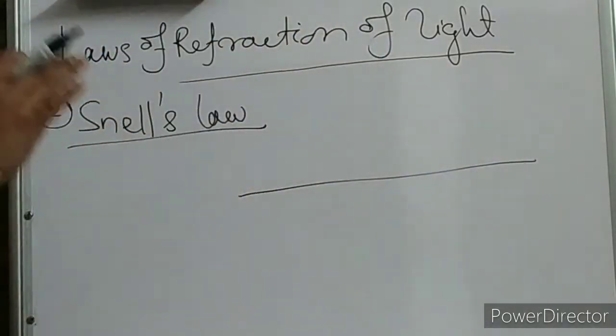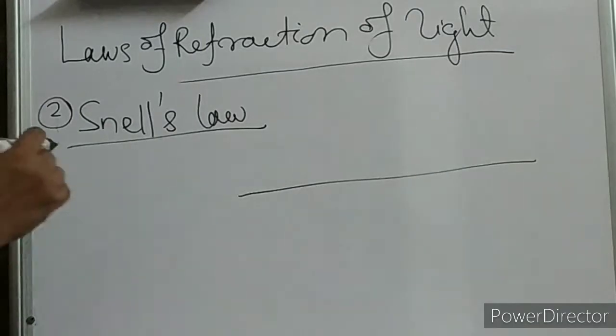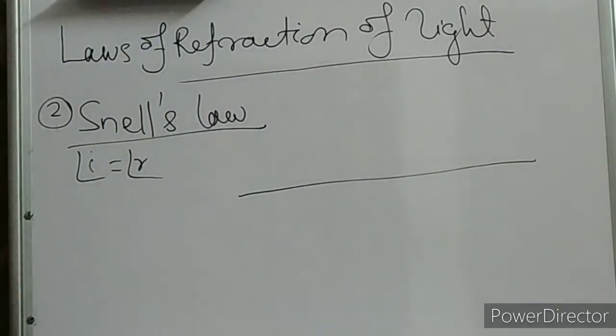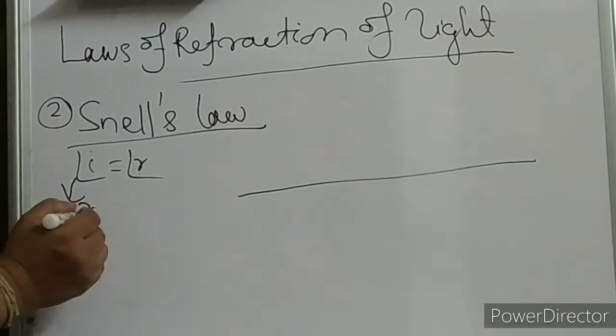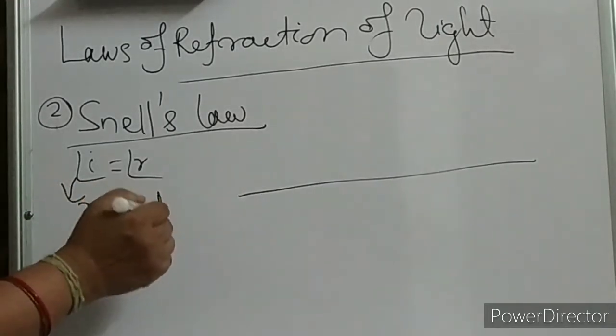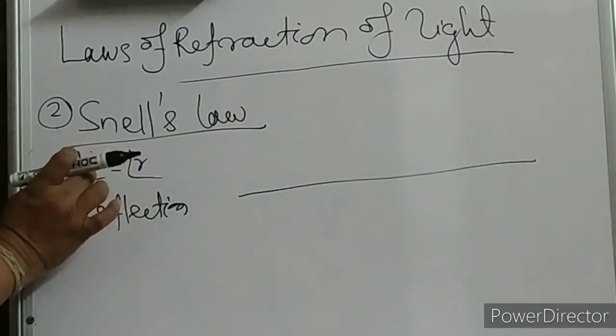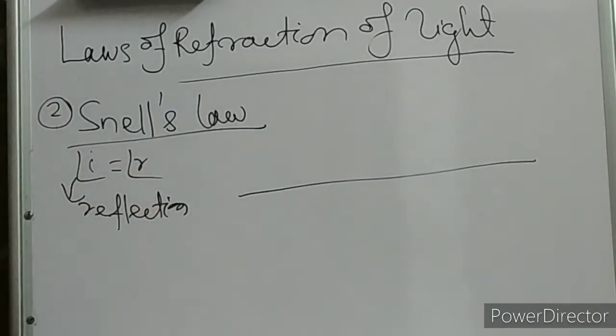In the case of the law of reflection, what did we get? Angle of incidence is equal to angle of reflection. That means we should get some relation between the angle of incidence and angle of refraction in the case of Snell's law, or refraction of light.